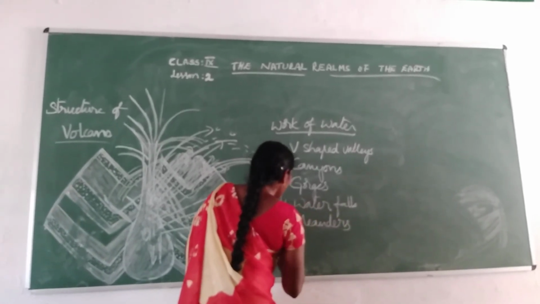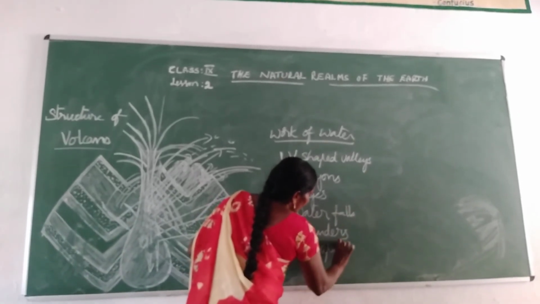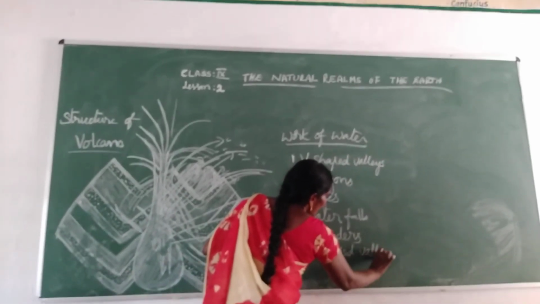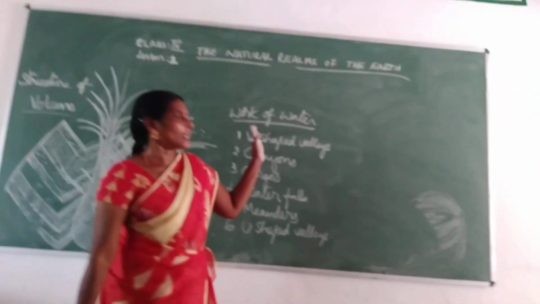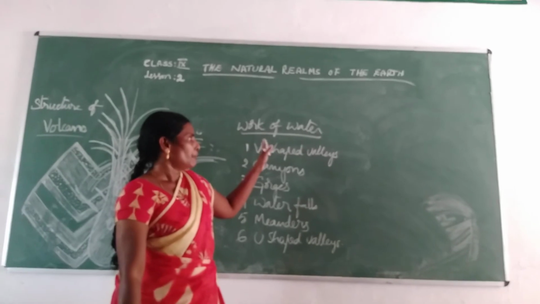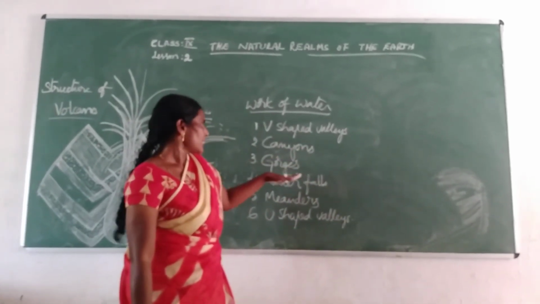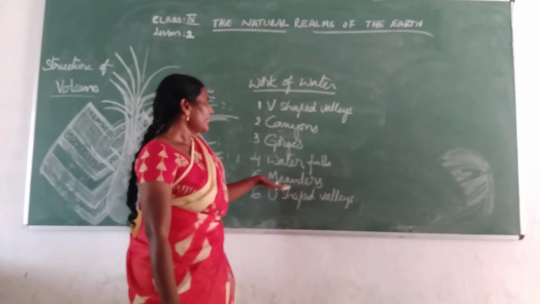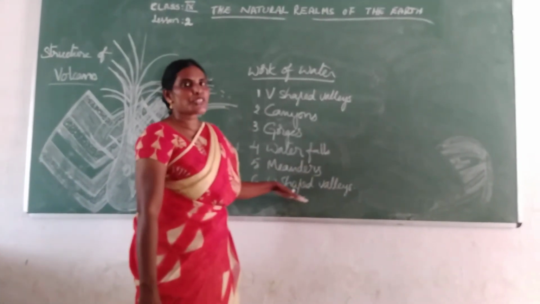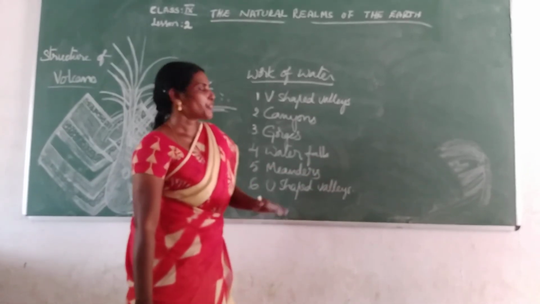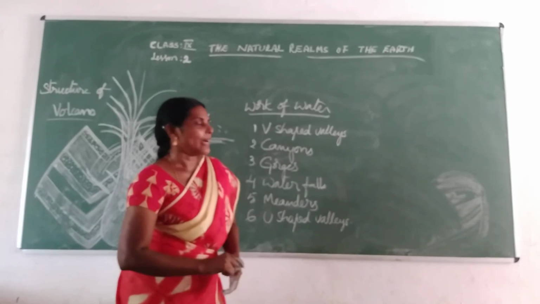And sixth one is U-shaped valleys. So what are the things of the work of water, children? V-shaped valleys, canyons, gorges, waterfalls, meanders, and the last one is U-shaped valleys. So the first one is V-shaped valleys.